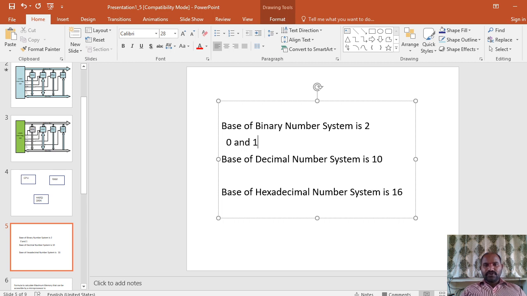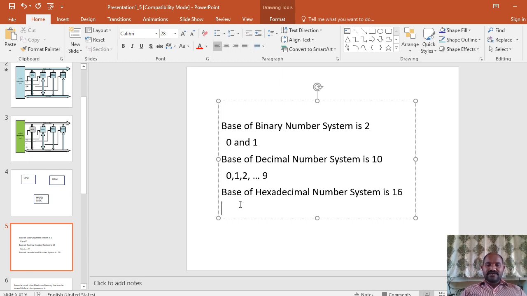So how many digits are we using to represent the value? Two digits, 0 and 1. So what is the base of the binary number system? 2. Similarly, what is the base of the decimal number system? How many digits are there to represent the value? 0, 1, 2, and so on up to 9. So total 10 digits are there. That's why the base of the decimal number system is 10.